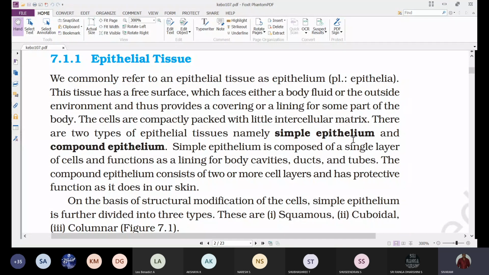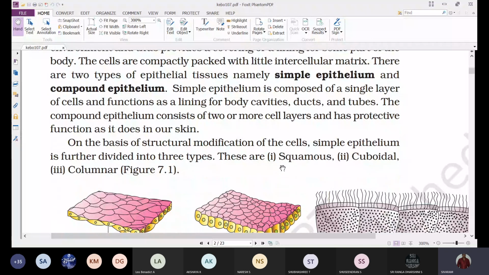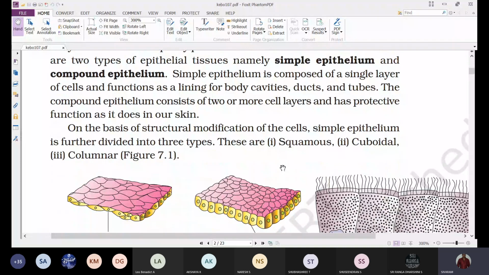And next, when you observe the simple epithelium, on the basis of structural modifications of the cells, it is further divided into three types.